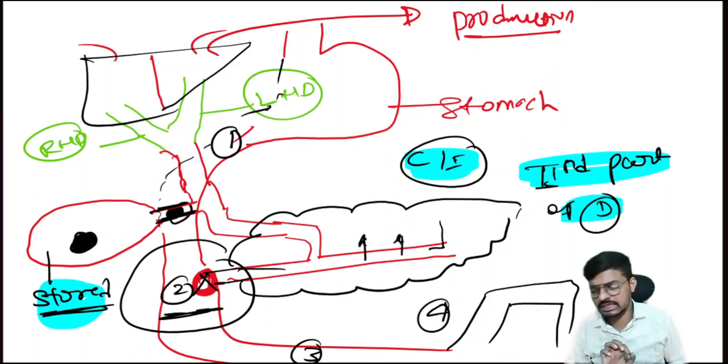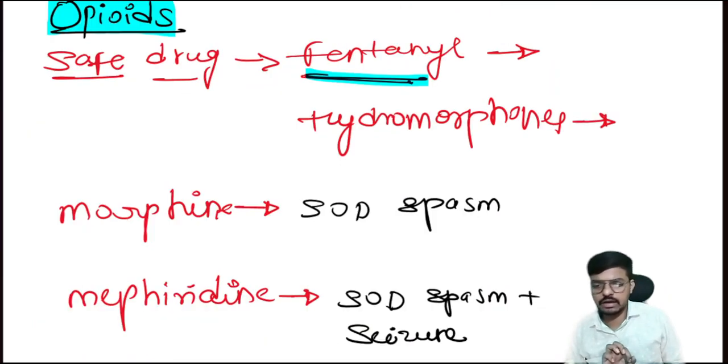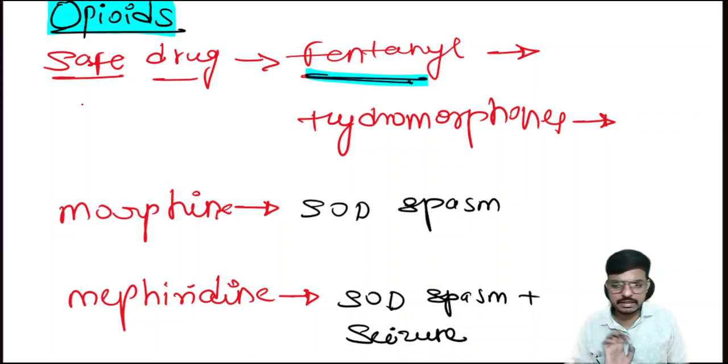Okay, so is that clear, bachcho? Yes, it's clear. So let me go for our main answer here: opioids in pancreatitis. If the examiner is asking the question, you always have to focus on the question while answering about opioids in pancreatitis. If the examiner asks for the safest opioid of choice, with the safest effect, the first answer would be fentanyl.